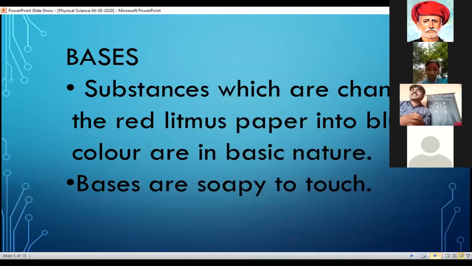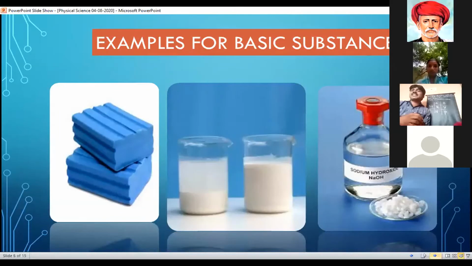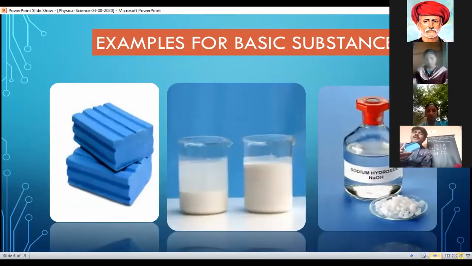For example, soap. In soap, sodium hydroxide and potassium hydroxide are present. These are the two basic substances that are present in soap.